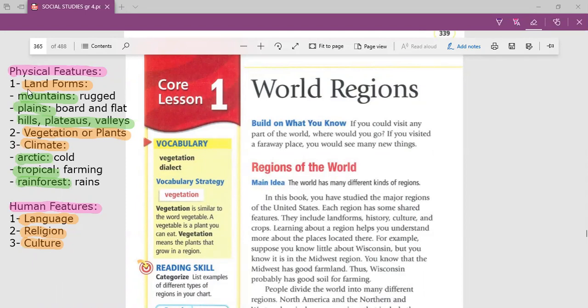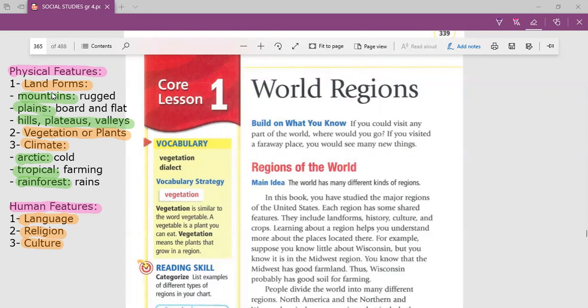Here, guys, we have physical features and human features. What is the meaning of physical features and human features? Physical features means the things that are naturally found on Earth. It means that people cannot make it, okay? Like what? Number one, the landforms.